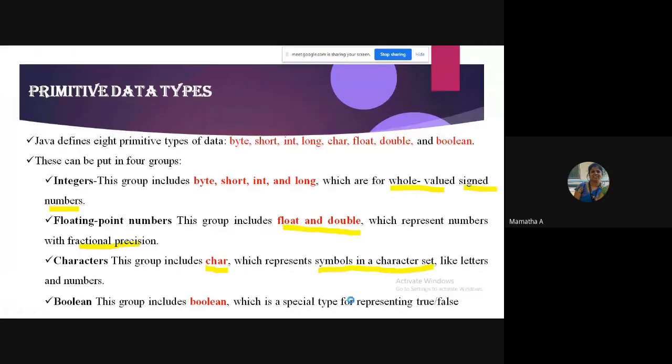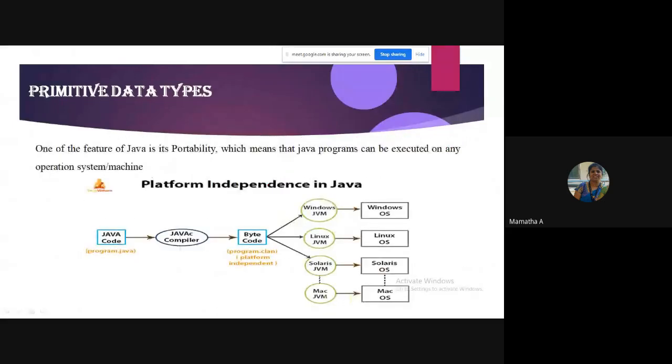Okay. So you should remember the Java feature of portability. What does it mean? We all know that Java is a portable language. You should know that. Why? Because Java programs can be executed on any operating system and machine.